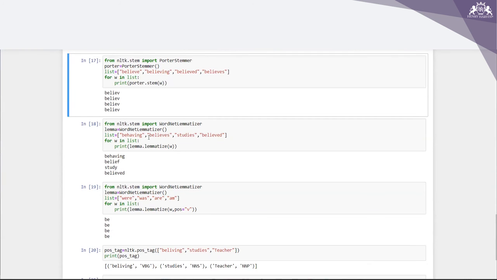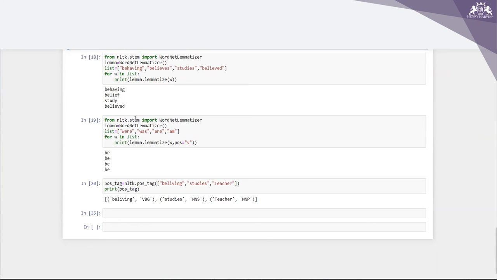Now you can understand here, for behaving, believe, studies, believes, what are we getting as the output? Behaving, believe, study, believe. So basically everything is converted into the root word which has the meaning. Similarly, the next one I have tried is from nltk.stem import WordNetLemmatizer, and here I have given the list as were, was, are, am, right?